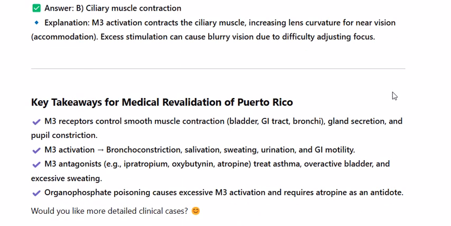Key takeaways for medical revalidation of Puerto Rico. M3 receptors control smooth muscle contraction, bladder, GI tract, bronchi, gland secretion, and pupil constriction. M3 activation: bronchoconstriction, salivation, sweating, urination, and GI motility. M3 antagonists, e.g., ipratropium, oxybutynin, atropine, treat asthma, overactive bladder, and excessive sweating. Organophosphate poisoning causes excessive M3 activation and requires atropine as an antidote.